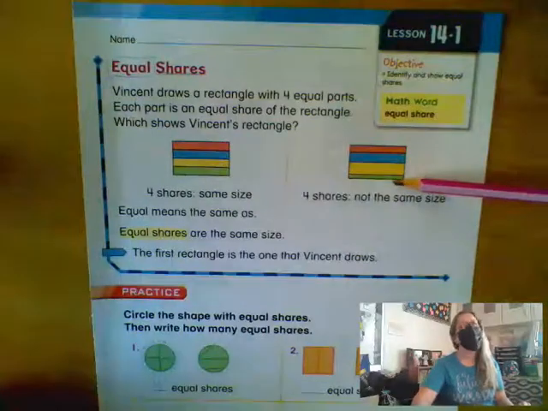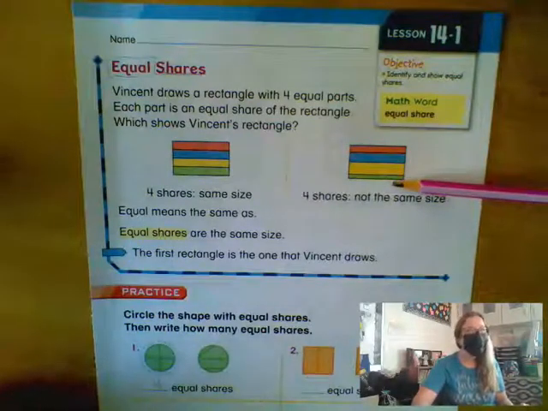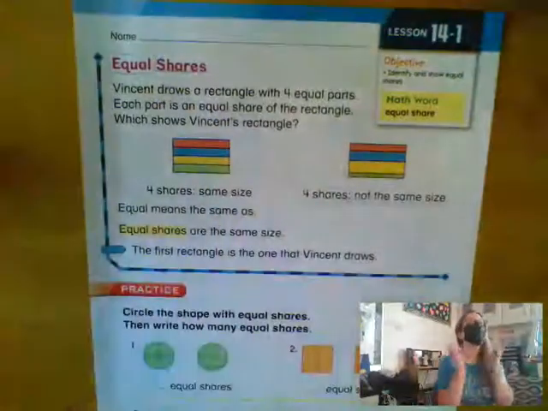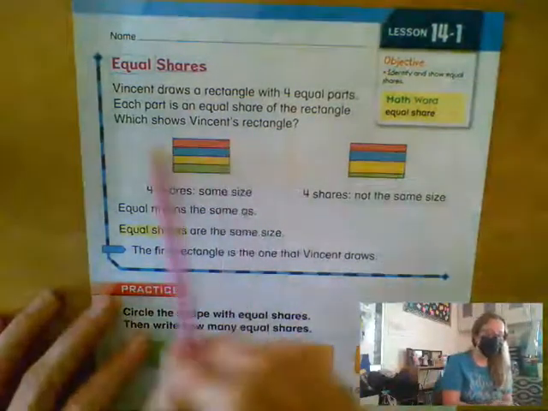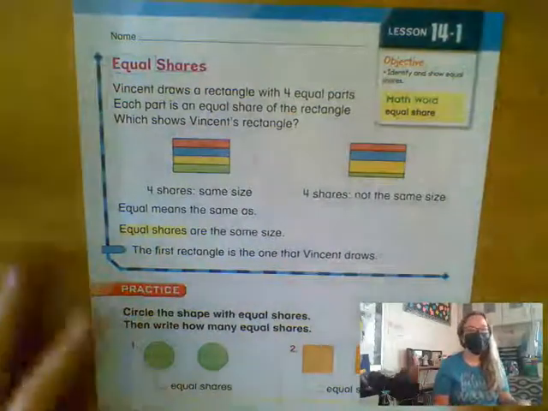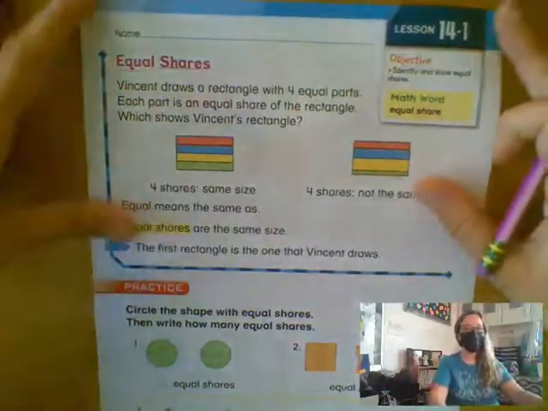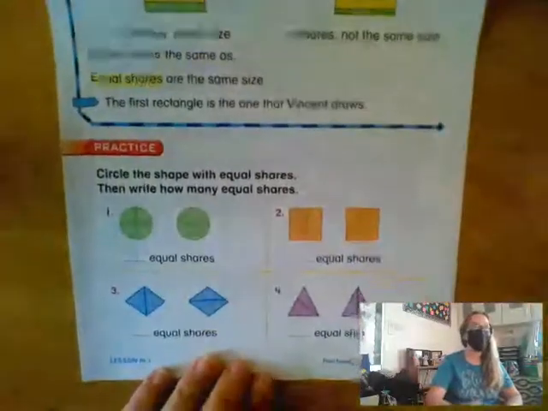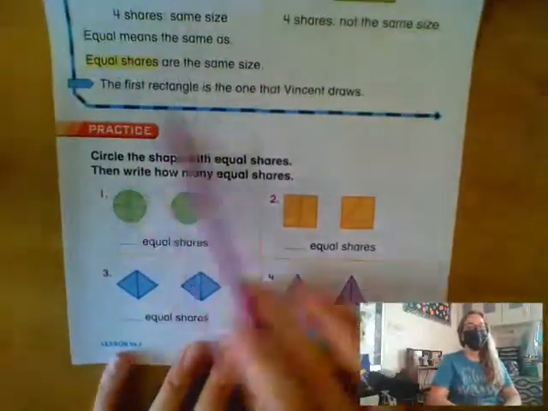That's not fair. Just kidding. So equal means the same. So when we're talking about equal parts, they have to be the same size. Okay, Noah? The first rectangle is the one that Vincent drew because all of his shares or parts are the same or equal. So let's look down now at number 1.